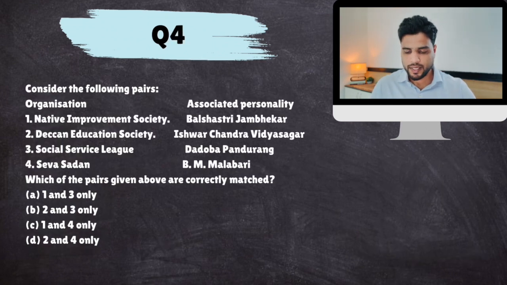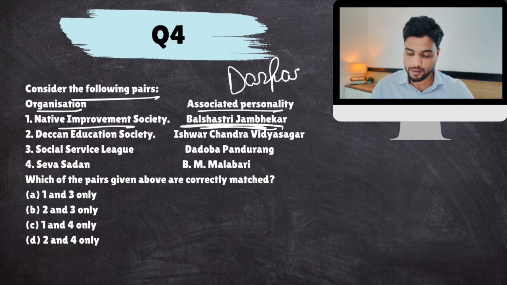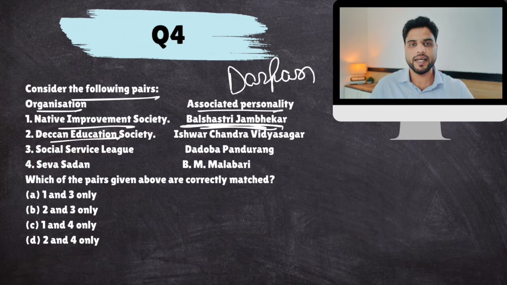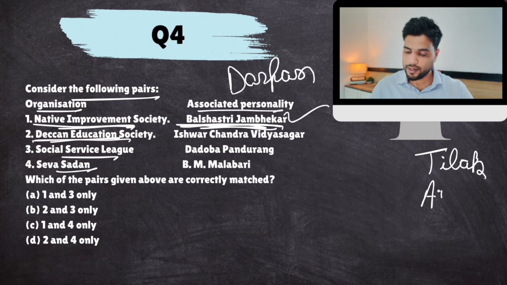Next. Consider the following pairs, the organization and associated personality with it. So Native Improvement Society, Bal Shastri Jambhekar. By the way, Bal Shastri Jambhekar was the one who came out with this newspaper called Darpan. Okay, it was Bal Shastri Jambhekar. Deccan Education Society, Social Service League, Seva Sadan. Now look, Native Improvement Society for the Improvement of Indians was definitely started by Bal Shastri Jambhekar. The Deccan Education Society was started by Bal Gangadhar Tilak, Agarkar, and Chiplunkar, these three people.